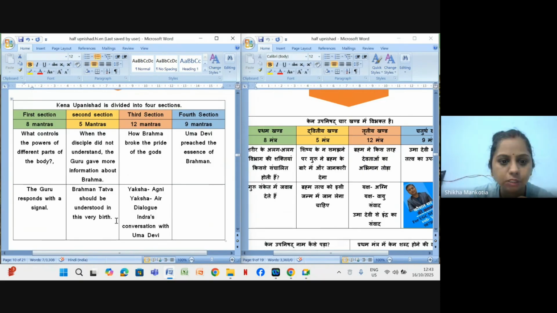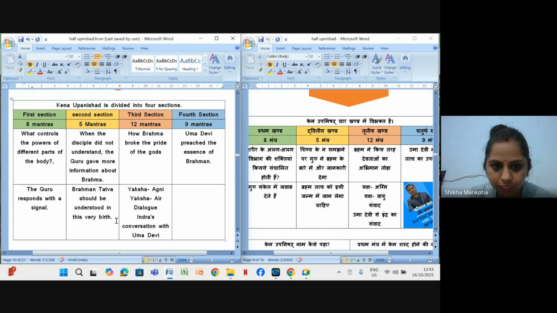That Brahma Tattva should be understood in this birth only. Why? Because this human birth we get by lots of blessings, with lots of our good karmas, good deeds, then only we get this human body, right? So the guru told them this Brahma Tattva one should understand in this birth only.